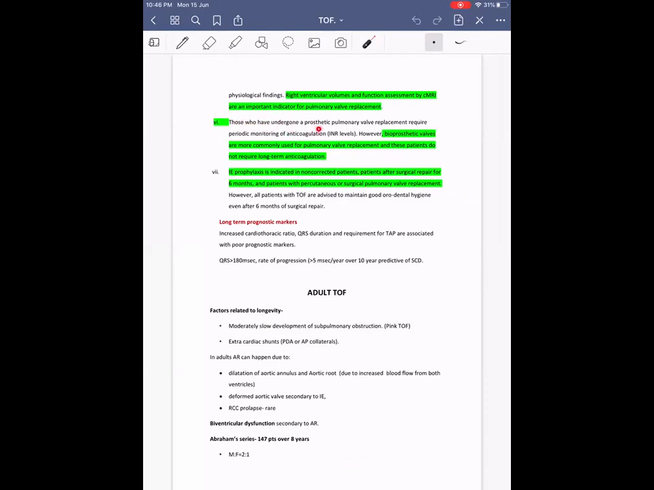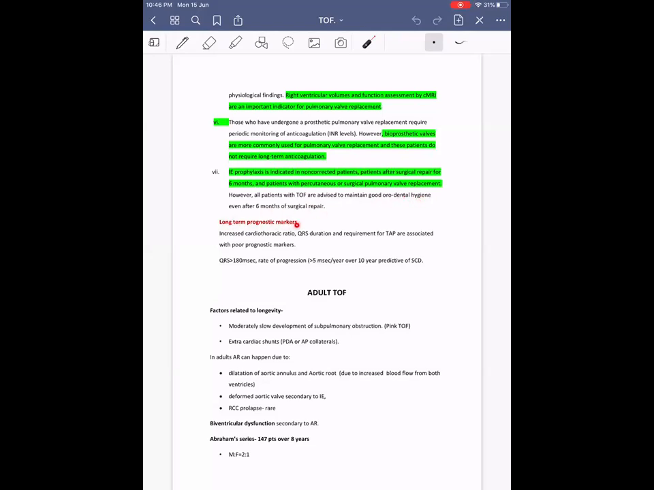In such a case, MRI is the investigation of choice for assessing the need for pulmonary valve replacement. Those who have undergone a prosthetic pulmonary valve replacement require periodic monitoring of anticoagulation. However, bioprosthetic valves are more commonly used in the pulmonary valve position, and this does not require long-term anticoagulation. Infective endocarditis prophylaxis is indicated in all cases of unrepaired TOF and in repaired TOF where conduits are used. Then long-term good oral hygiene has to be maintained.